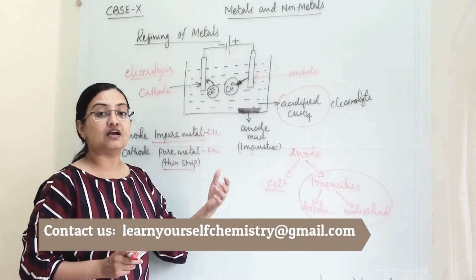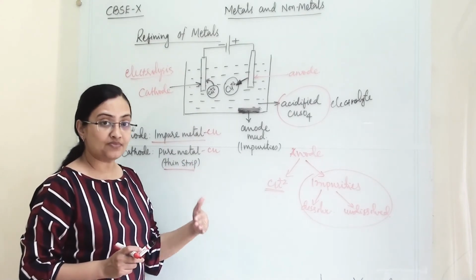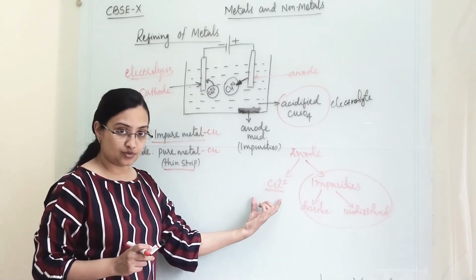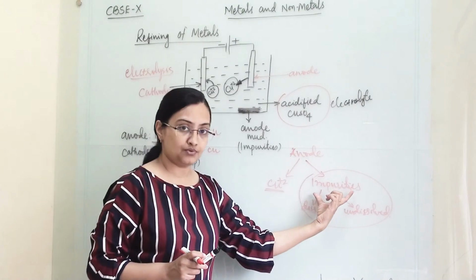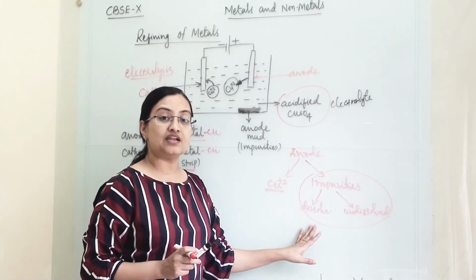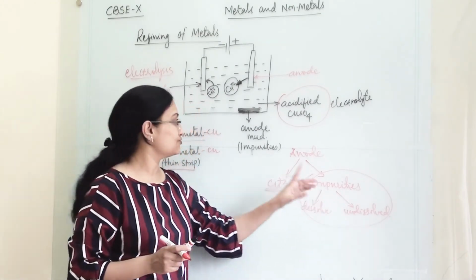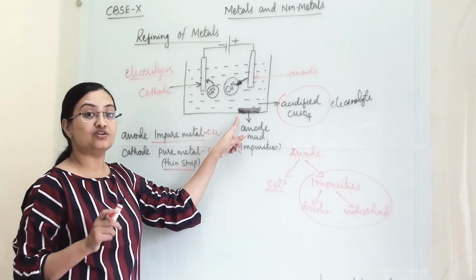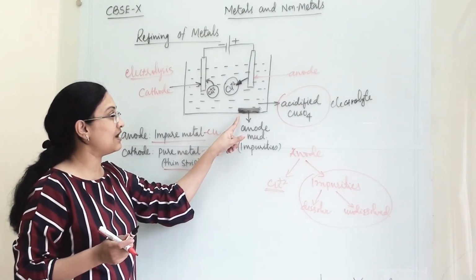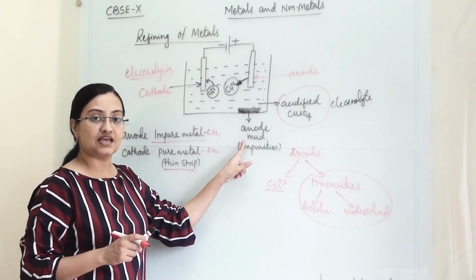because it is giving up its ions and whatever mass it has. So from that we will get Cu+2 ions and some impurities. Impurities will be of two types. Some will remain dissolved in the solution and some will remain undissolved. Whatever impurities do not get dissolved will settle down under the anode. These impurities are known as anode mud.